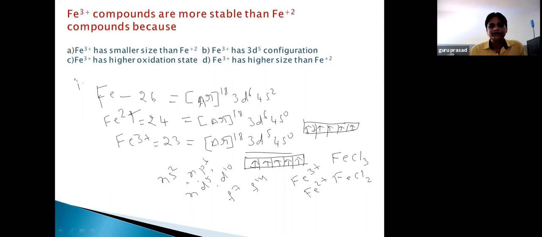Normally atoms having such configurations show higher stability compared to other atoms. So with respect to this question, we can say that Fe3+ has 3d5 configuration. That is the reason why it is more stable compared to Fe2+. Okay, so we'll move on to the next question.